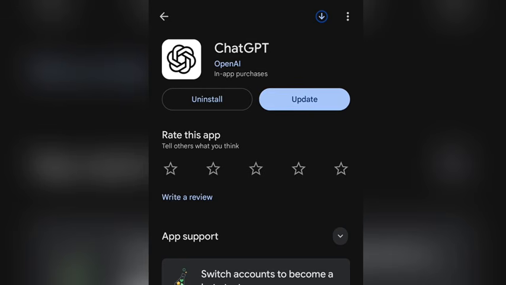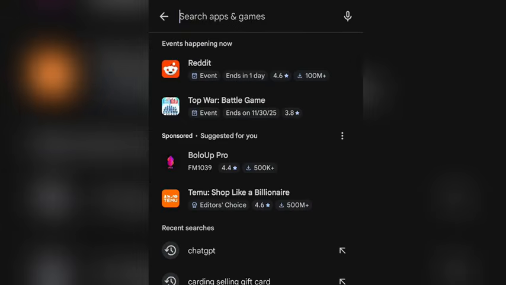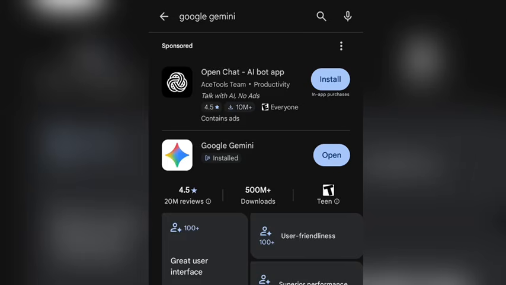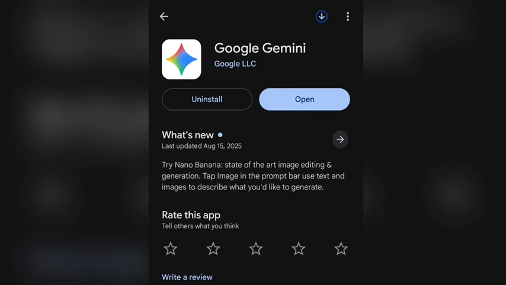Now you download the second app, which you are also going to be using. The second app we will be using is Google Gemini. It is called Google Gemini. This one you are seeing here. This one you also install on your phone.